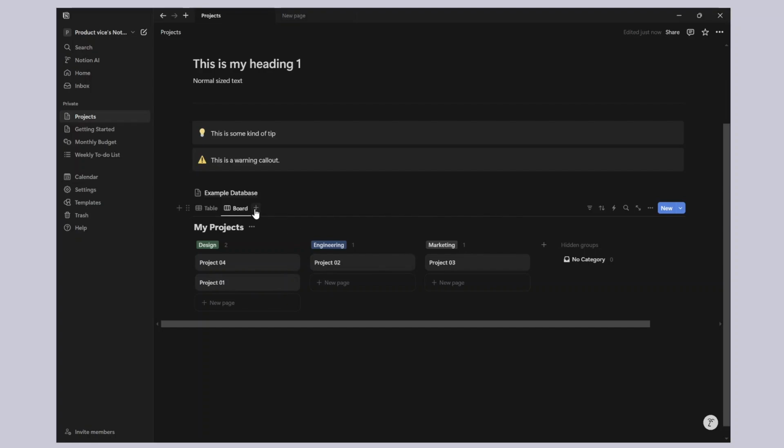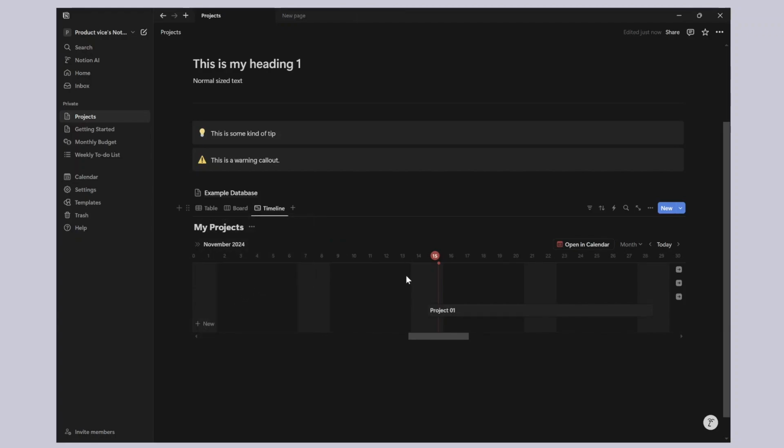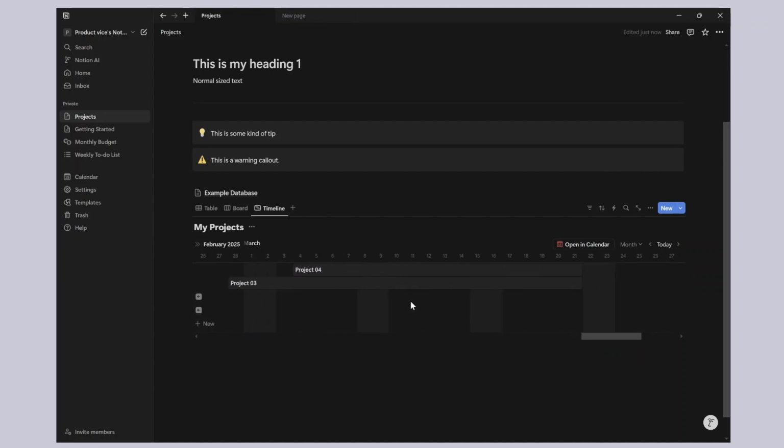And then I'll show you another view here, which is the timeline view, which is going to be very interesting. Because we set up start and due dates for each of our projects, what you can see here is that in this calendar view, you can almost get a Gantt chart view, right? That's another project management term, but it's pretty common. You see this whole roadmap and timeline of all of these projects laid out over time, right? Which is very, very nice and very interesting.